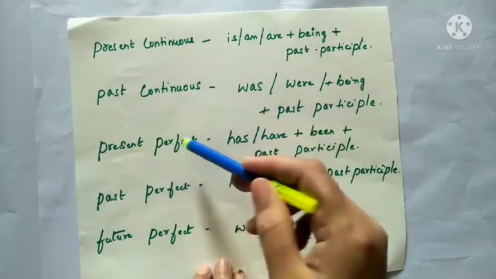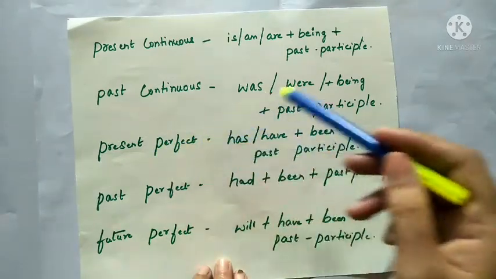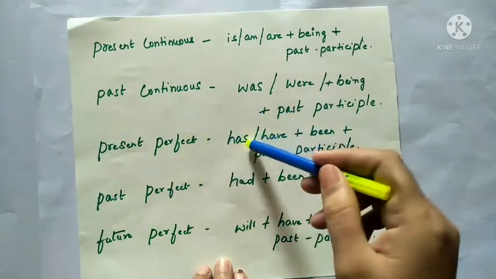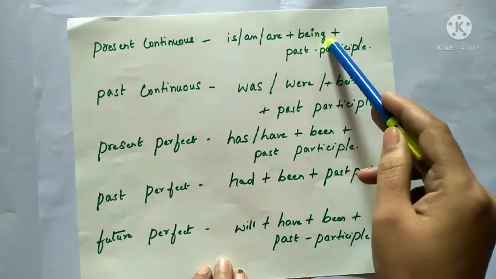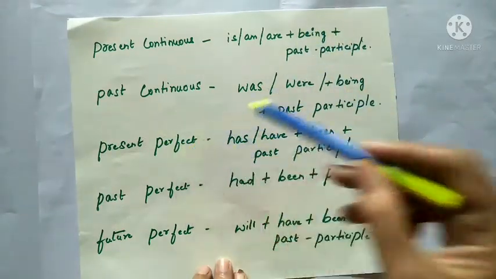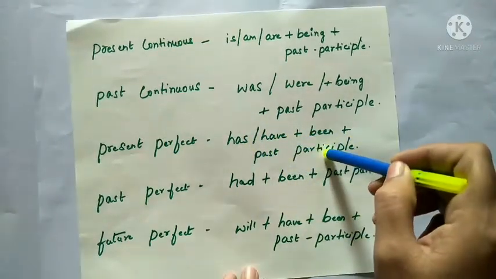Next we have present perfect, past perfect and future perfect. In present perfect, have, has plus been. Here in continuous we will use being, but in present perfect we will use have, has plus been plus past participle.